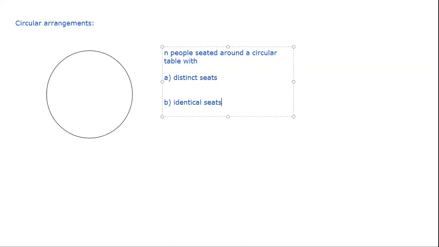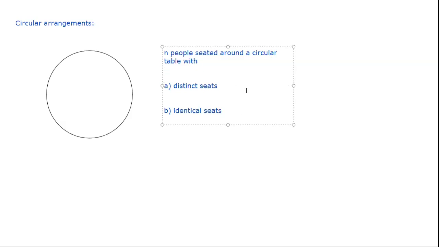Now, when I'm saying I cannot differentiate between any of the seats, that means I really cannot differentiate. So I cannot say that, okay, this seat points to the north and this points to the east. If that is the case, then again I am having distinct positions. When I say identical, then it's actually identical. So I am completely blind. There's no way I can differentiate between one seat and another. Okay. So in such a case, what will be the answer?